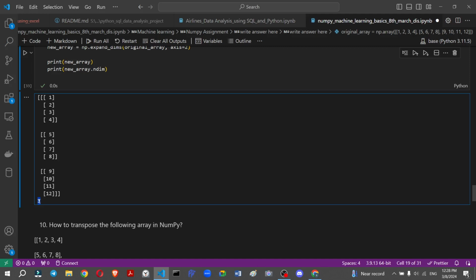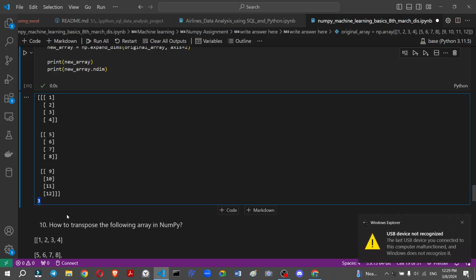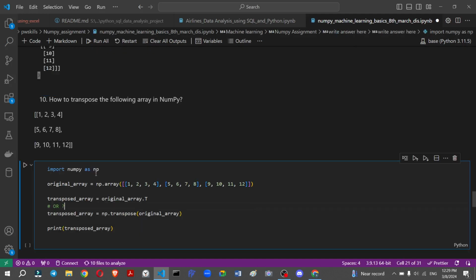So the next question is how to transpose. Transposing any array is very easy. You can use array.T, or you can use np.transpose and pass the array. So now I code.